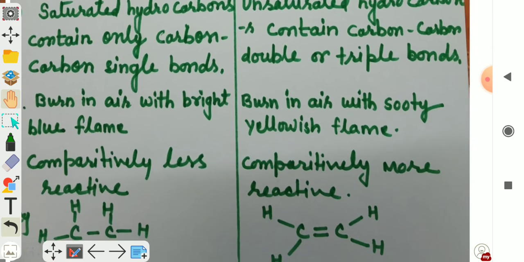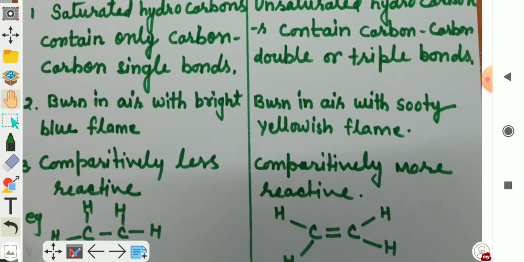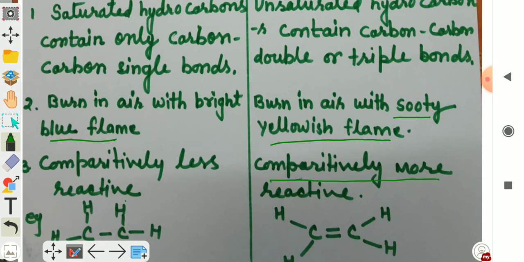Saturated hydrocarbons burn in air with a bright blue flame, while unsaturated hydrocarbons burn in air with a sooty yellowish flame. Third, saturated hydrocarbons are comparatively less reactive, while unsaturated hydrocarbons are comparatively more reactive. Here the example is given to you.